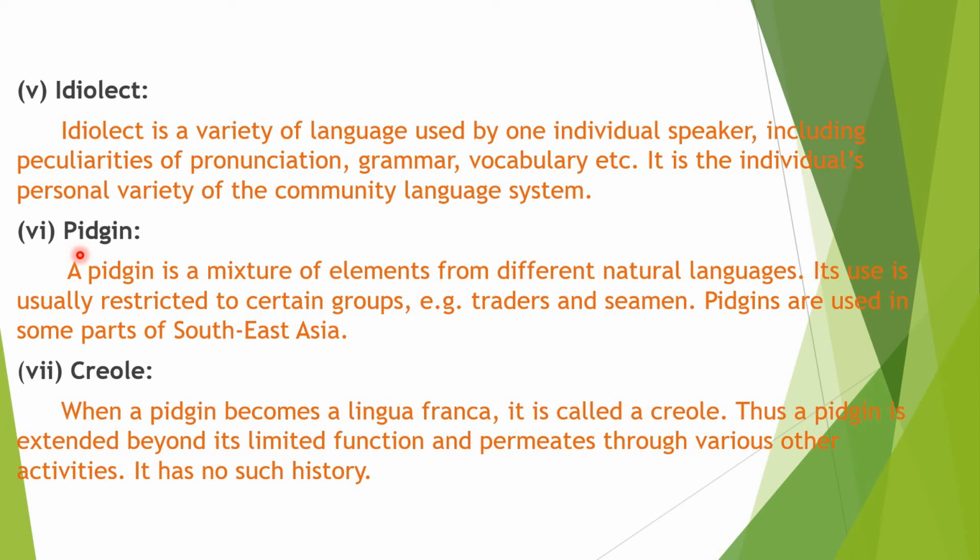Next one, pidgin. We already discussed pidgin and creole earlier. Pidgin is a mixture of elements from different natural languages. Its use is usually restricted to certain groups, for example, traders and seamen. Pidgins are used in some parts of Southeast Asia. Creole: when a pidgin becomes a lingua franca, meaning common language, it is called a creole. Thus, a pidgin is extended beyond its limited function and permits various other activities. It has no such history.